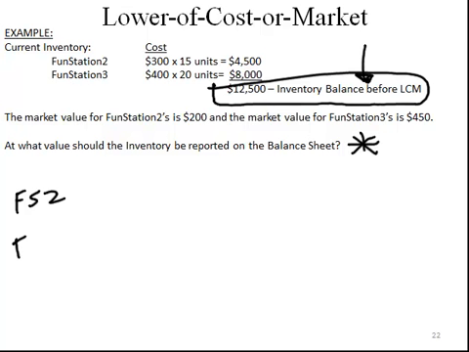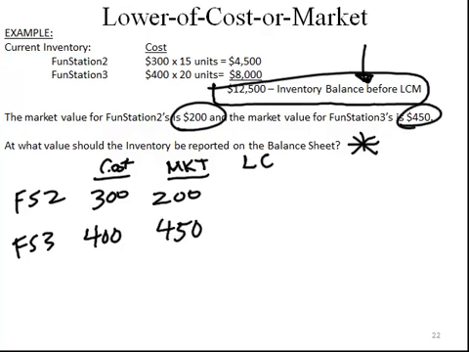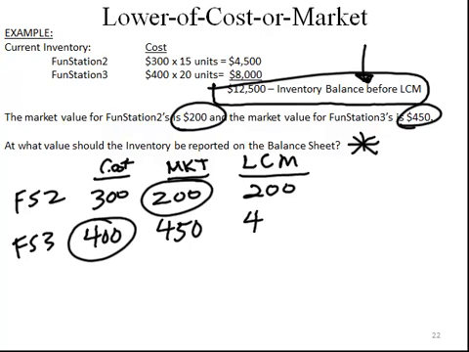We have FundStation 2, FundStation 3. FundStation 2 has a cost of $300. FundStation 3 has a cost of $400. The market value for FundStation 2, its replacement cost, is now $200. The replacement cost for FundStation 3, $450. A simple comparison reveals that the lower of the two, in the case of FundStation 2, is the $200 market value. FundStation 3, however, the lower is its cost of $400. We will report it on the balance sheet at the lower of the two.